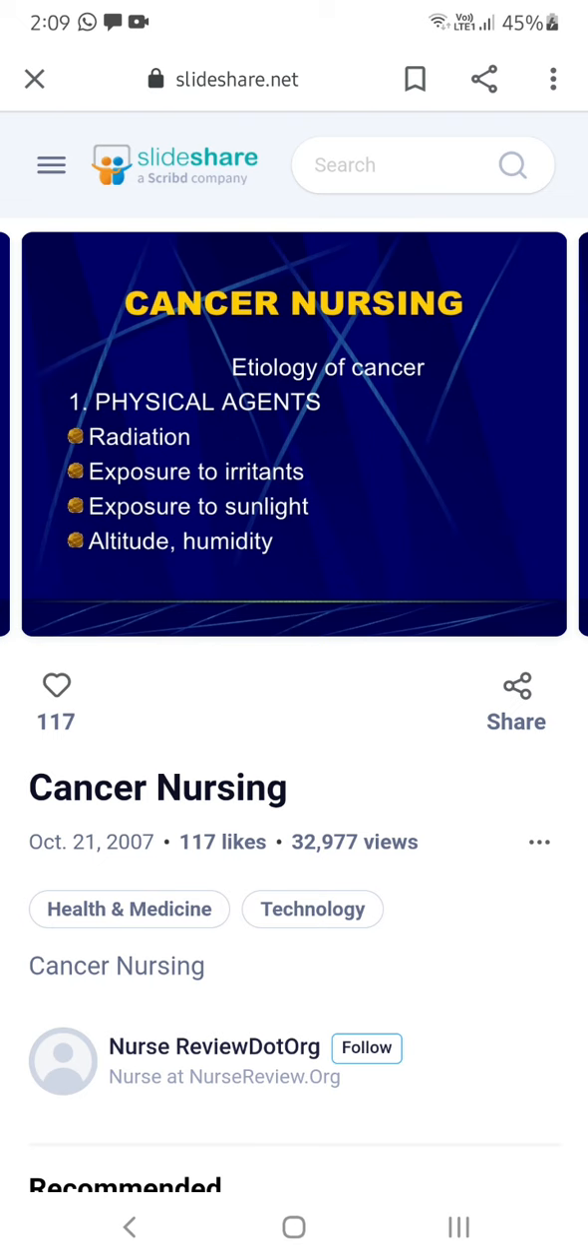If you take the causative factors, the exact cause is not known for any cancer, but we have so many risk factors. In that, the first thing is physical agents. Physical agents may be radiation, if you are exposed for a prolonged time to radiation.